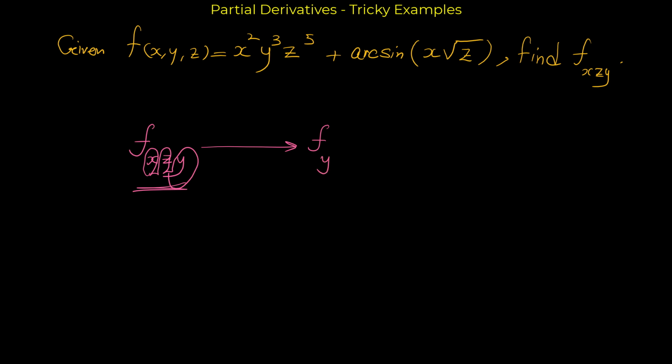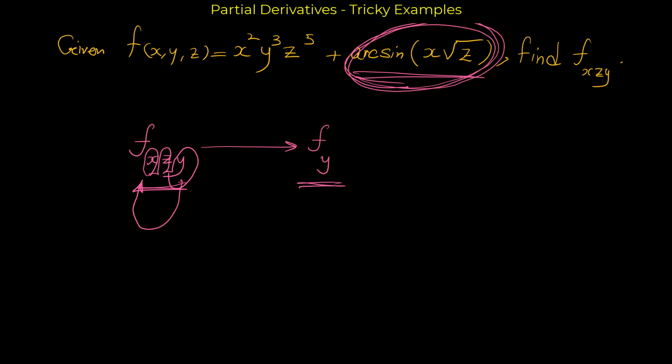Instead of that, we can say, let's find the derivative with respect to y first. Maybe you think, why is it better to take the derivative with respect to y first? Why is it better to move it to the first? Because, attention, especially for this part, if we take the derivative of this with respect to y, in this term we don't have any y, so it's a constant. And what is the derivative of a constant? 0. So the derivative of this would be 0, and so you only have this term to take the derivative of. And it makes finding the next derivatives easier. So this is the technique that we use here.